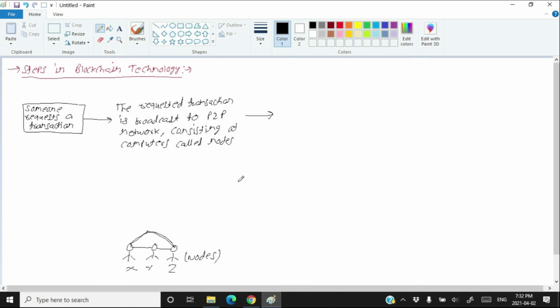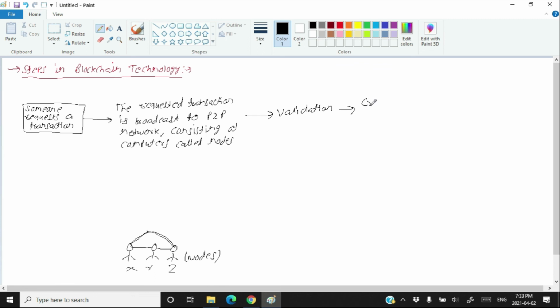Now the next process is called validation. This network of peers will validate the transaction. How do they validate the transaction? What are the algorithms behind this transaction? This is out of scope of your syllabus. But somehow the validation happens. Everyone knows that a transaction was requested, and this group validates the transaction somehow.